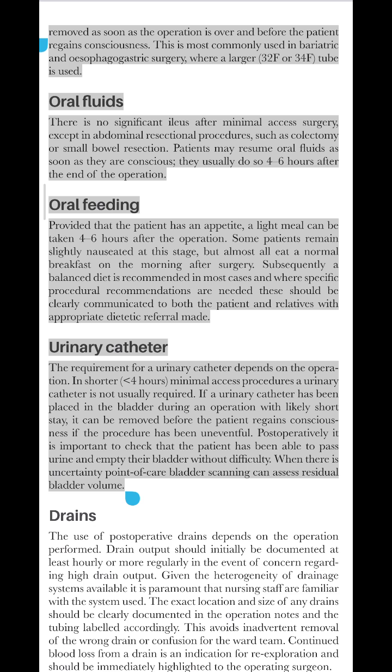Urinary catheter. The requirement for a urinary catheter depends on the operation. In shorter, less than 4 hours, minimal access procedures, a urinary catheter is not usually required. If a urinary catheter has been placed in the bladder during an operation with likely short stay, it can be removed before the patient regains consciousness if the procedure has been uneventful. Postoperatively, it is important to check that the patient has been able to pass urine and empty their bladder without difficulty. When there is uncertainty, point of care bladder scanning can assess residual bladder volume.